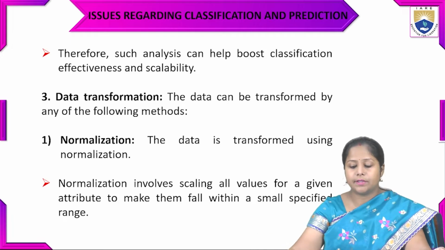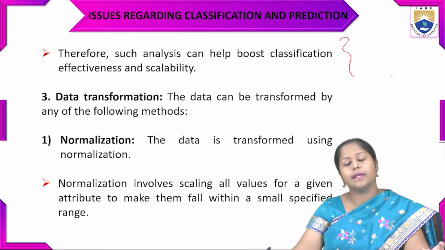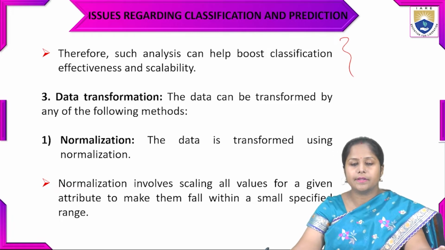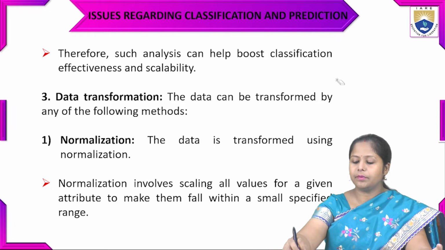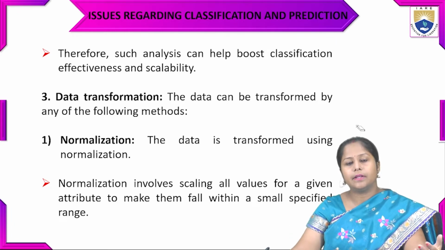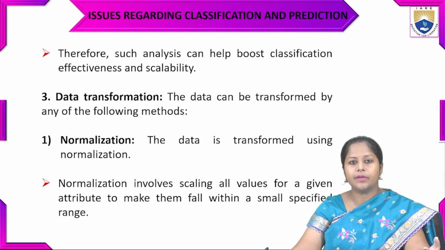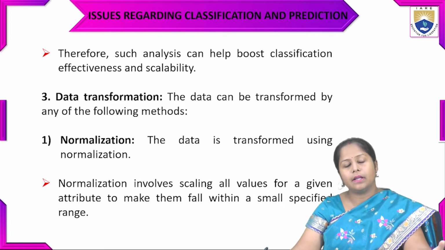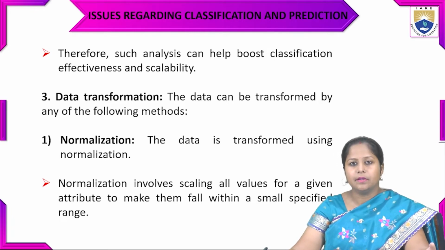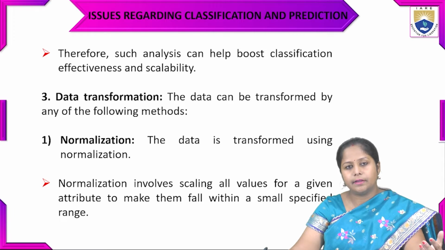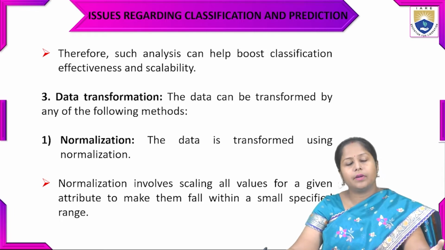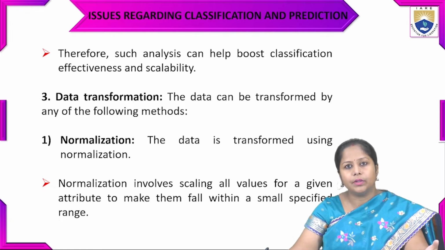Such relevance analysis helps to boost classification effectiveness. If that type of data is not there, the data will be smooth, very simple, and suitable for scalable processing, so the process of classification will be very smooth.